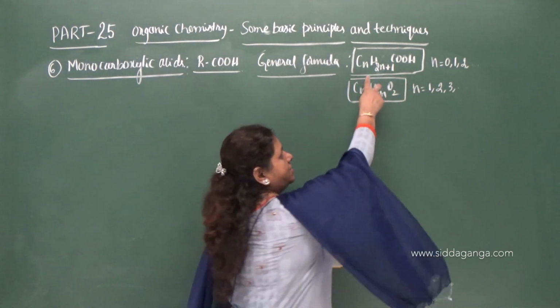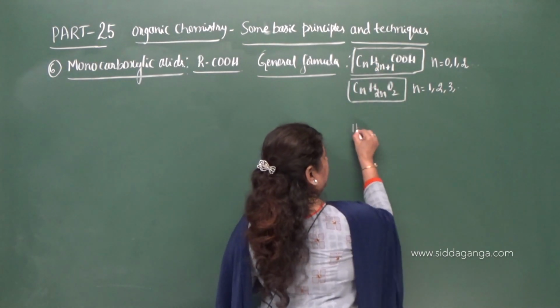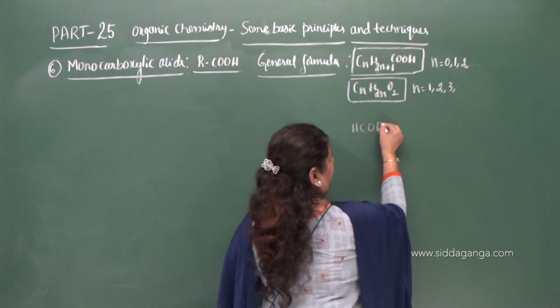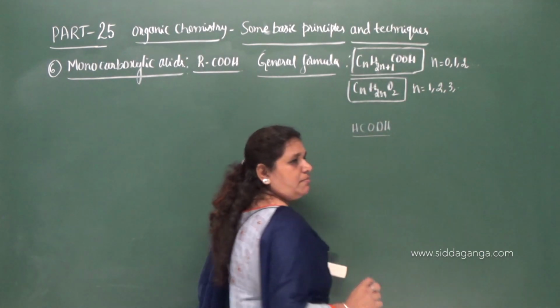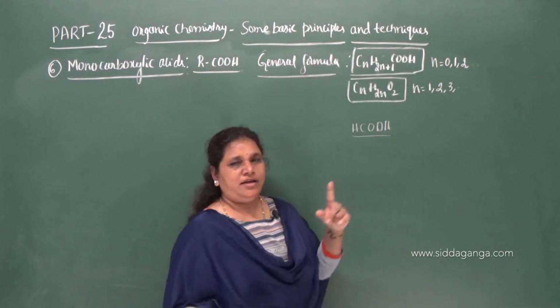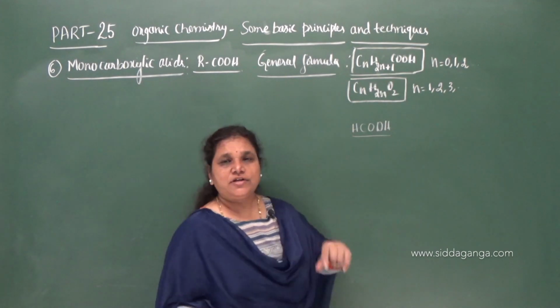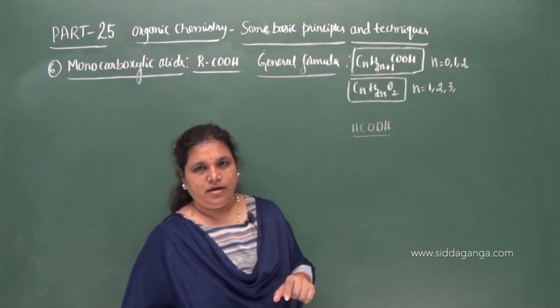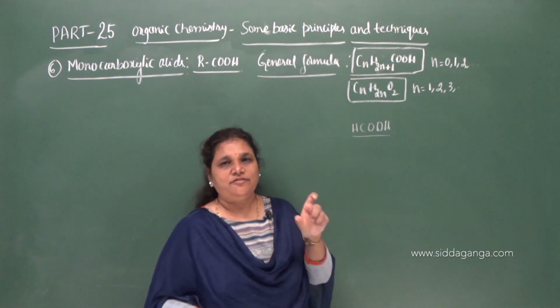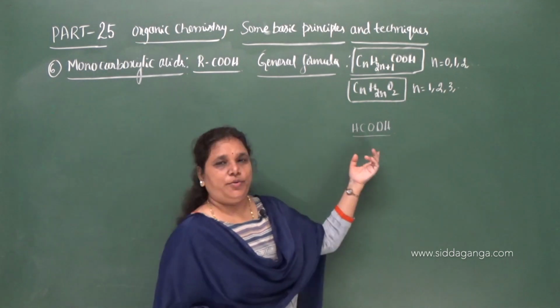Then if you give 0 in this formula CnH2n+1COOH, the compound will be HCOOH, and this is the first member of the carboxylic acid series because it contains one carbon. So, remember students, whenever a functional group contains carbon, then we have to consider the carbon present in the functional group for the root word.